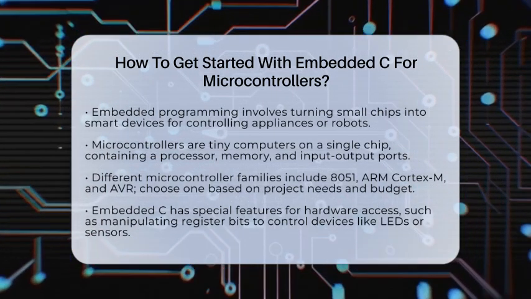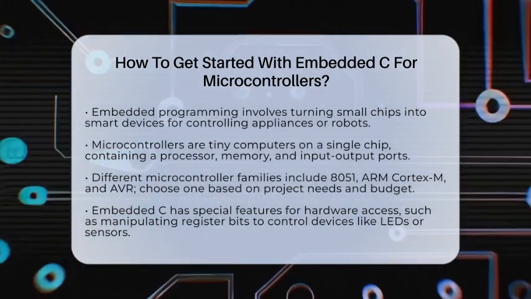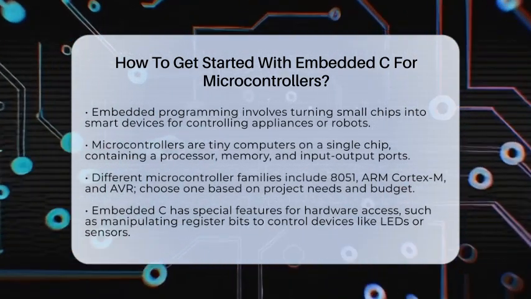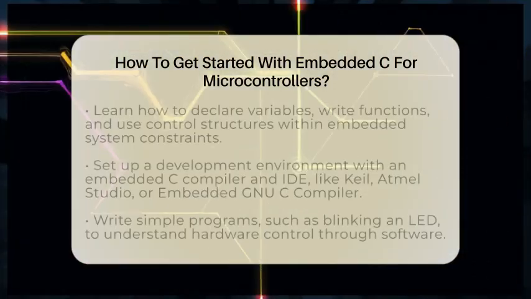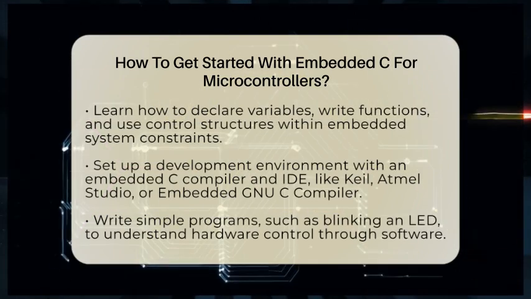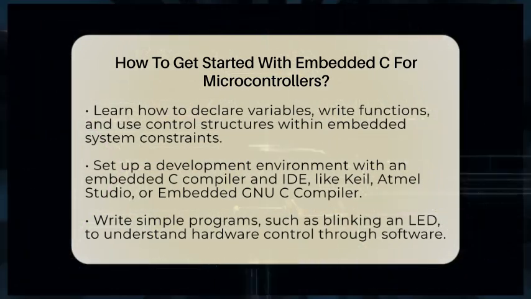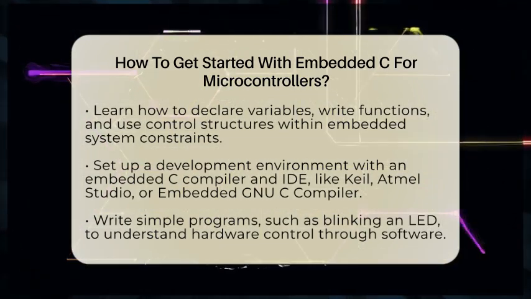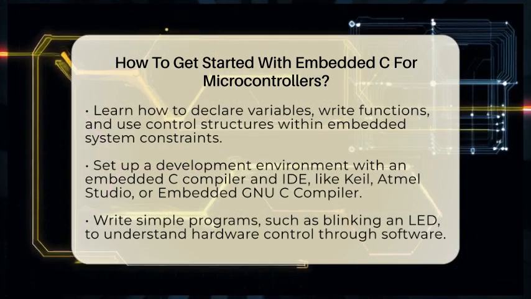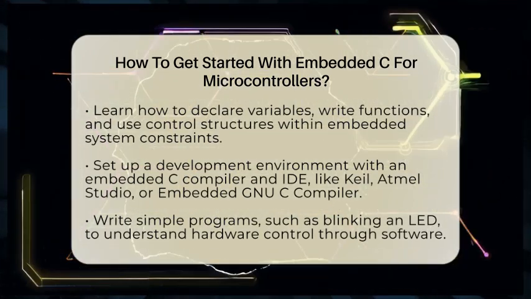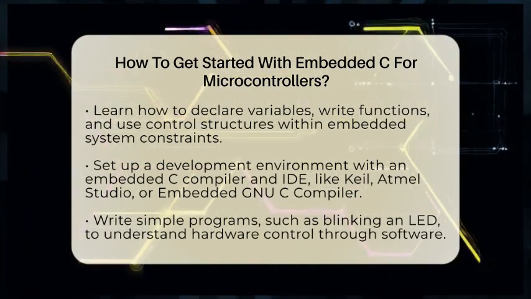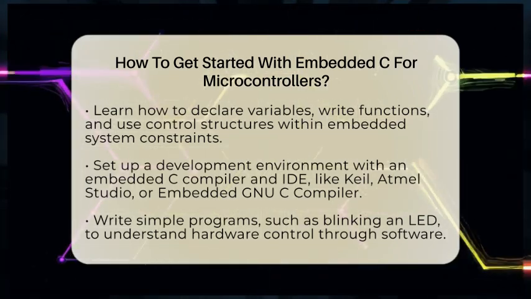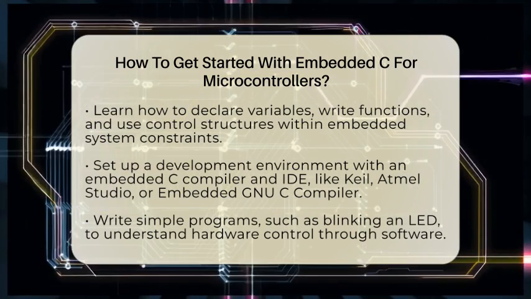Next, get familiar with the basics of embedded C language. Unlike regular C, embedded C has special features to directly access hardware. For example, you might need to manipulate specific bits in a register to turn on an LED or read a sensor. You should learn how to declare variables, write functions, and use control structures like if-else statements and loops within the limits of embedded systems. Remember, embedded systems often have limited memory and processing power, so writing efficient code is important.